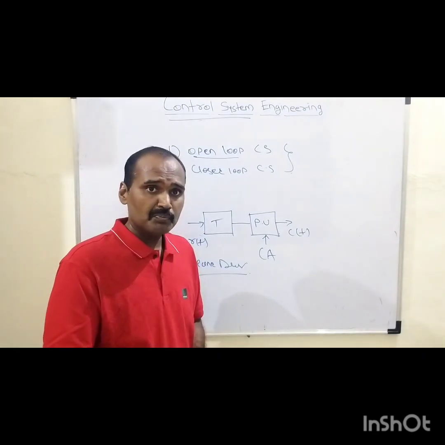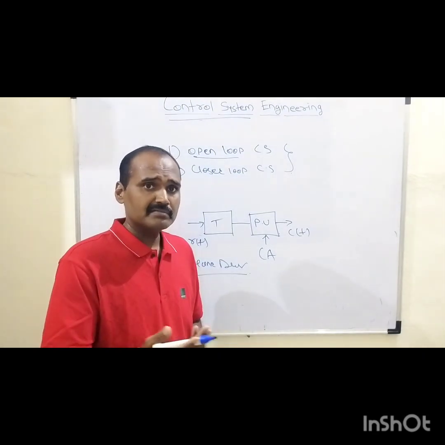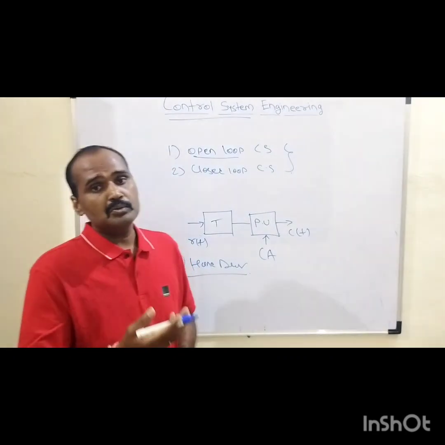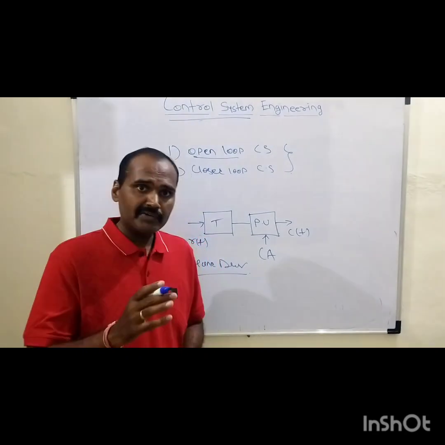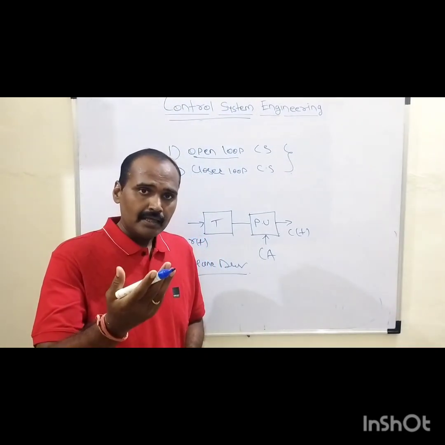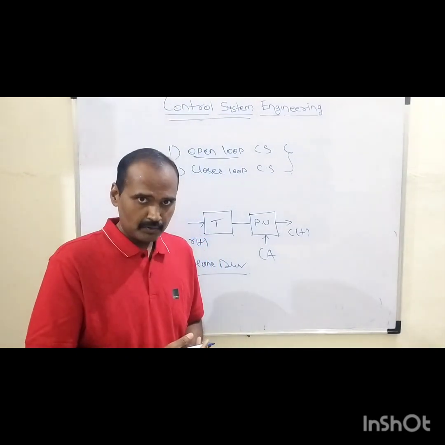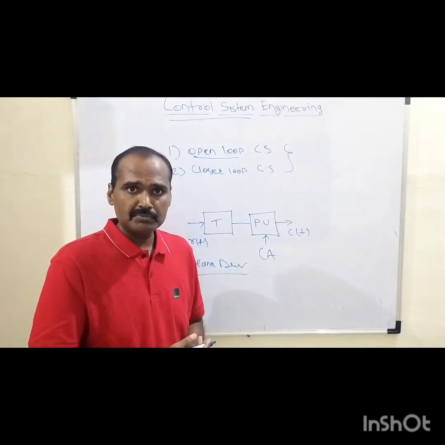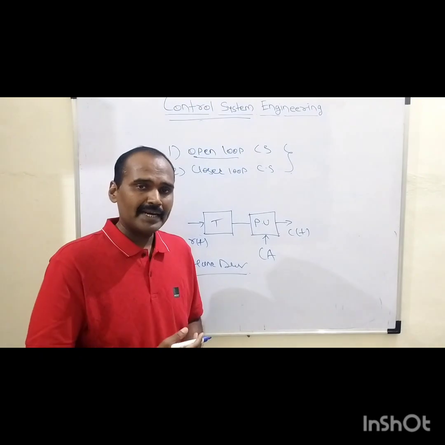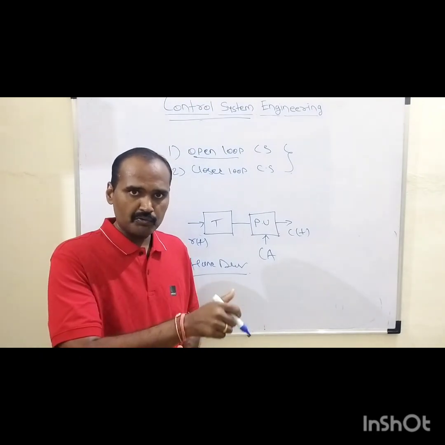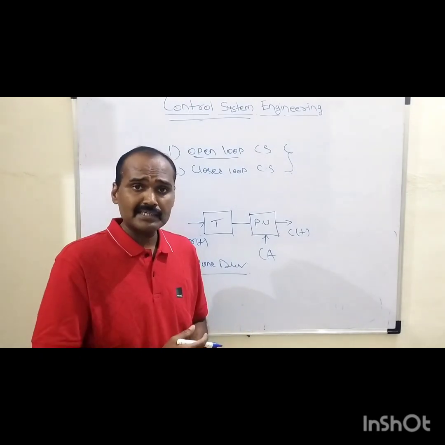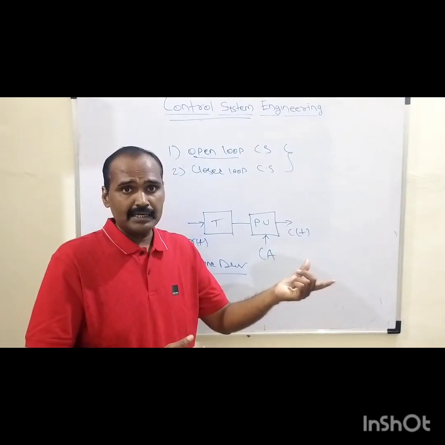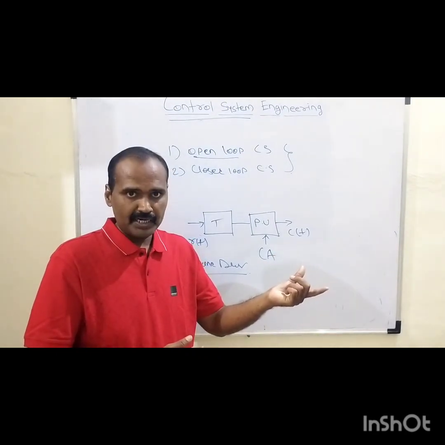Another example of an open loop control system is the automatic washing machine, right? To that washing machine, what kind of input are we giving? Our aim is to wash our dirty clothes, right? So such dirty clothes are given to this washing machine, and on the control panel of that washing machine, we have the wash timer or the rinse timer, which define the washing cycle time or the rinse cycle time, right?